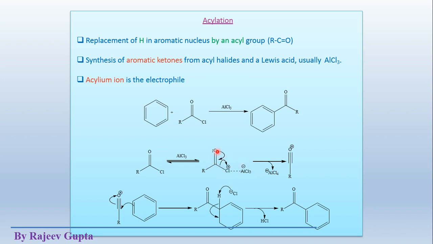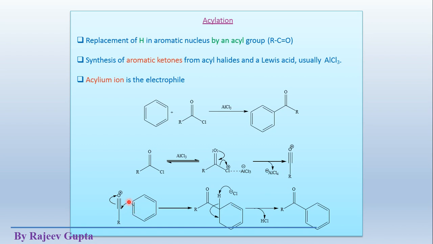So in this process these electrons shift towards this side and this bond breaks, so we get this type of acylinium ion. We can show two resonating structures of the acylinium ion, where we can see a carbon triple bond oxygen or a carbon double bond oxygen type bond. Suppose these pi electrons go back onto this oxygen atom, then the positive charge comes on this carbonyl carbon. So actually here the electrophilic site is the carbonyl carbon atom, on which partial positive charge is present.